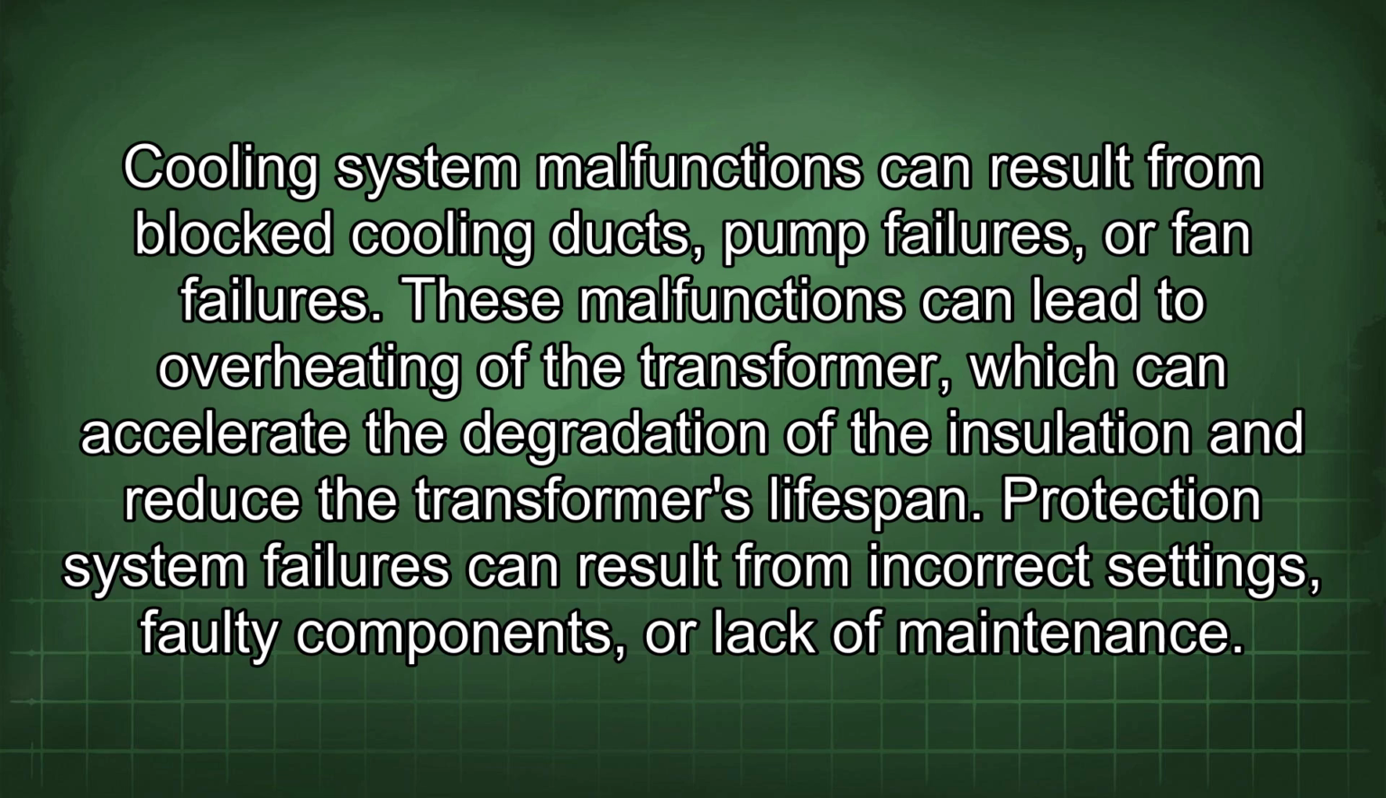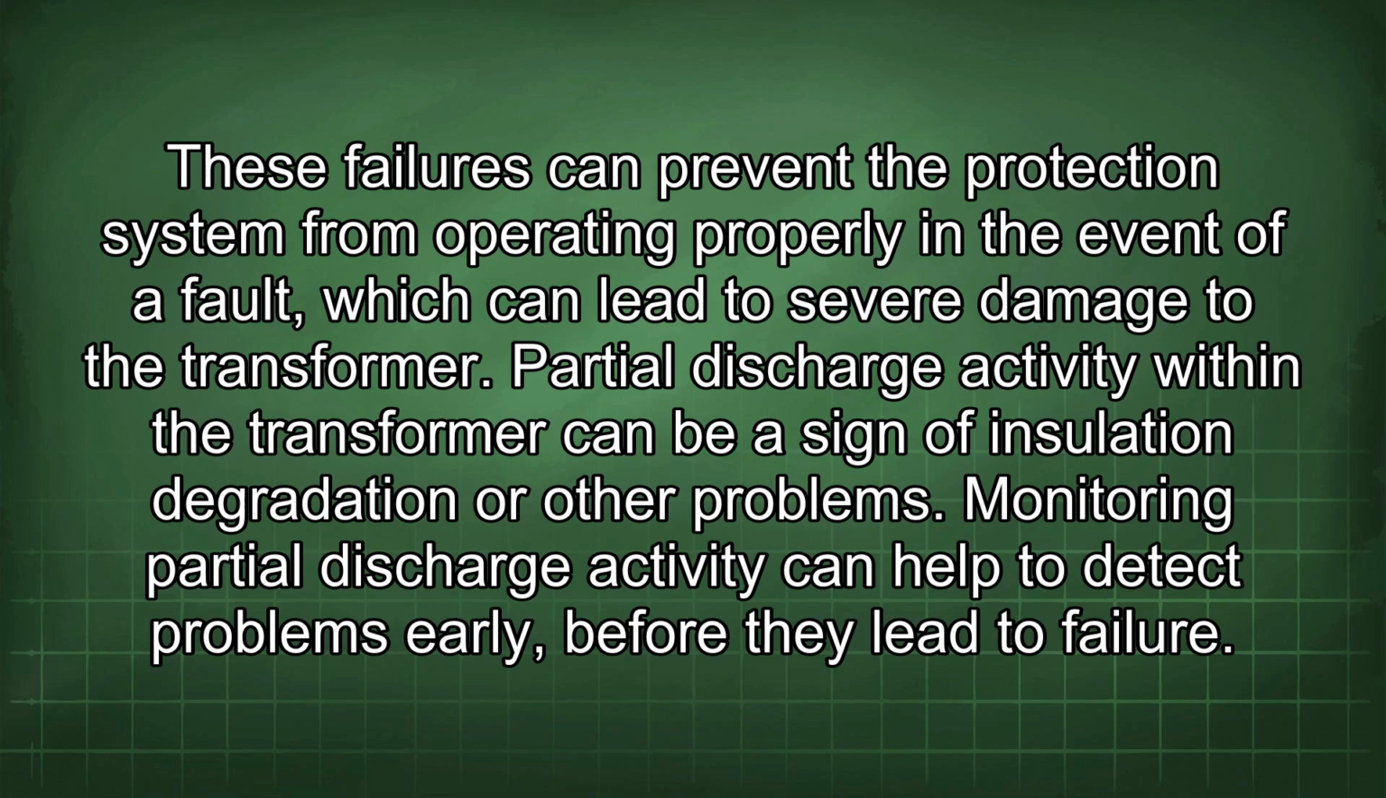transformer's lifespan. Protection system failures can result from incorrect settings, faulty components, or lack of maintenance. These failures can prevent the protection system from operating properly in the event of a fault, which can lead to severe damage to the transformer. Partial discharge activity within the transformer can be a sign of insulation degradation or other problems. Monitoring partial discharge activity can help to detect problems early before they lead to failure.